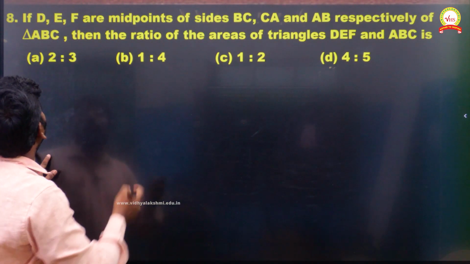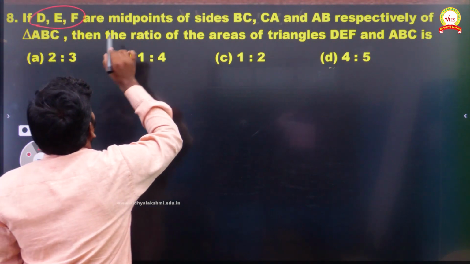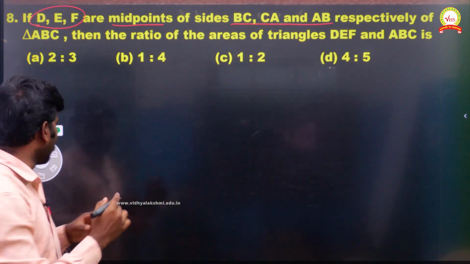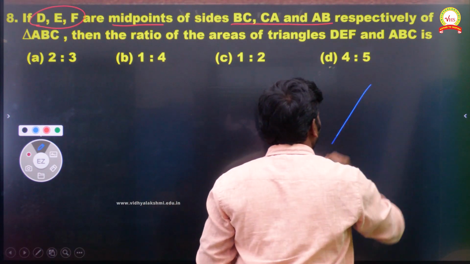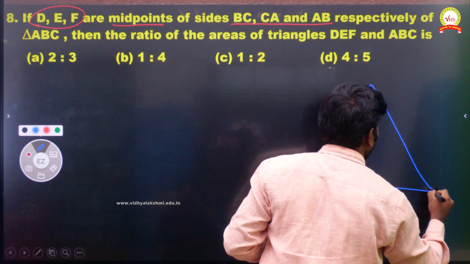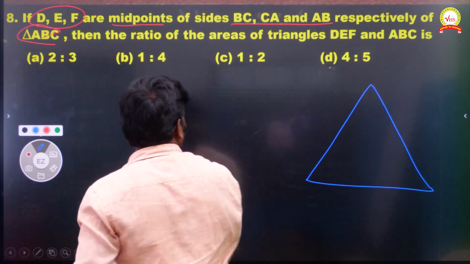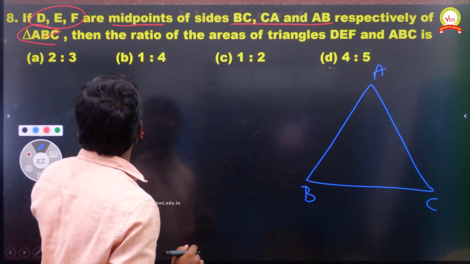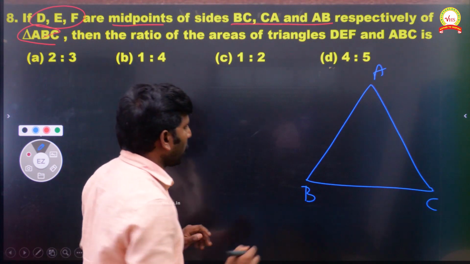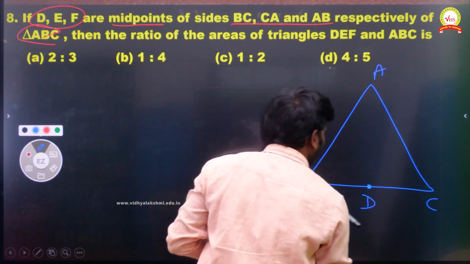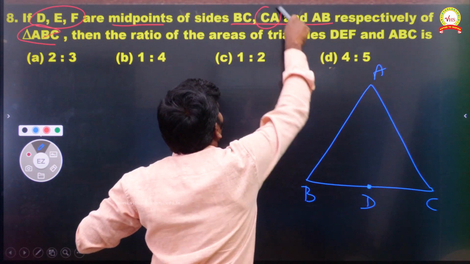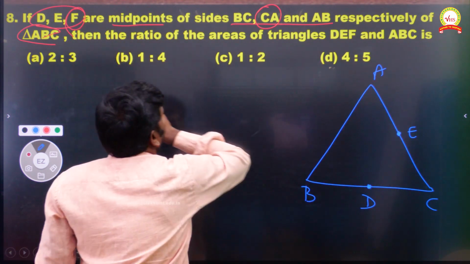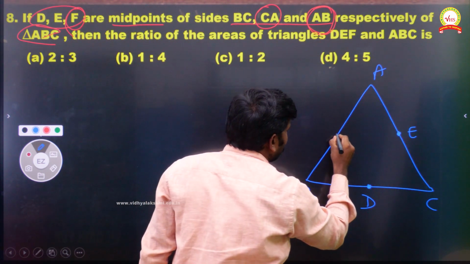So question number 8. D, E, F are three points, the midpoints of BC, CA and AB. First, we have to draw one bigger triangle. The bigger triangle name they have given is triangle ABC. So I am taking A, B, C. Here, they said clearly the D point is the midpoint of BC. So here I will mention the D point. Like that, E point is the midpoint of CA. So this will be the E point. And next, F point is the midpoint of AB. So let me write here A.